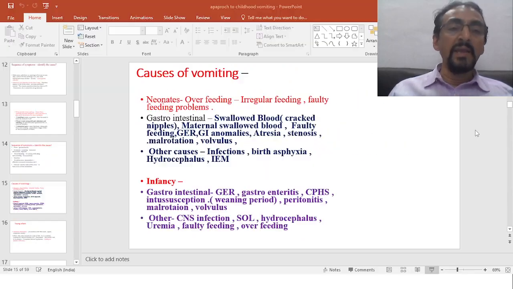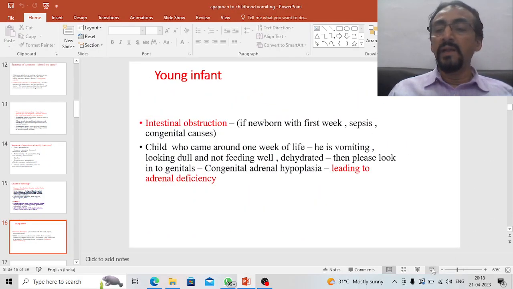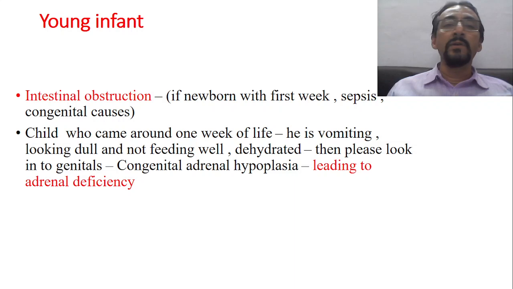Now come to the young infant. When you look at the young infant, what is the most common cause of vomiting? Young infant means 2 months, 3 months, like that. Intestinal obstruction may be one of the causes.